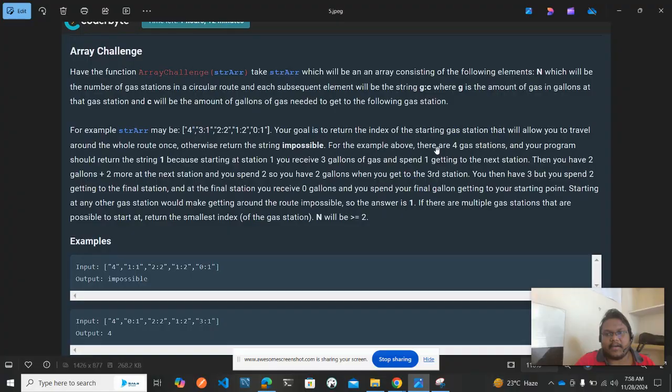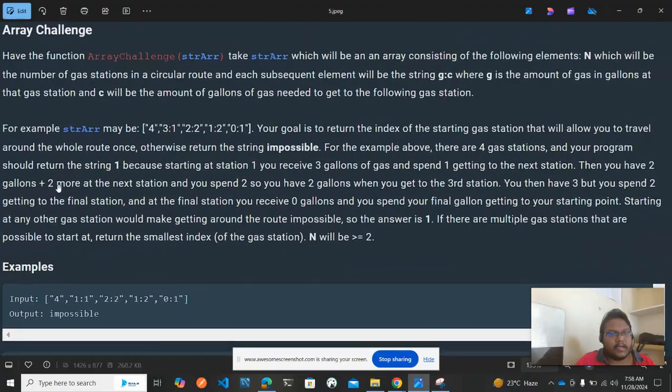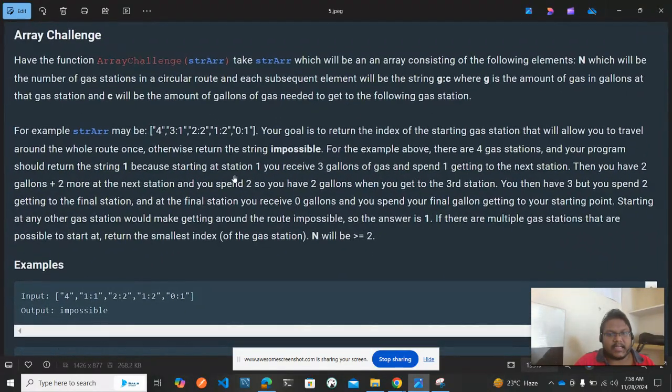For the example above, there are 4 gas stations, and your program should return 1, because starting at station 1 you receive 3 gallons of gas and then spend 1 getting to the next station. At the next station you have 2 gallons plus 2 more, and you spend 2, so you will have 2 gallons getting to the third station. You then have 3, but you spend 2 to get to the final destination. At the final destination you receive 0 gallons, and then you spend your final gallon getting to your starting point.